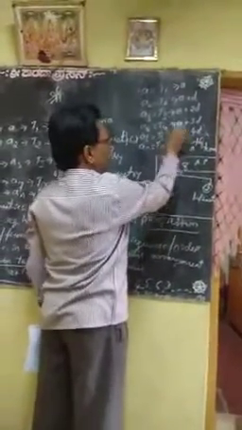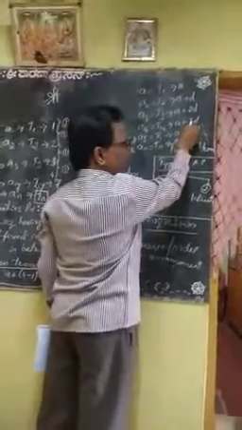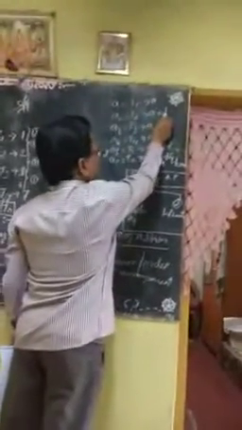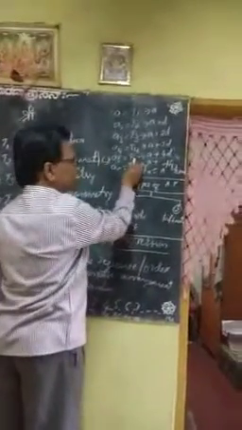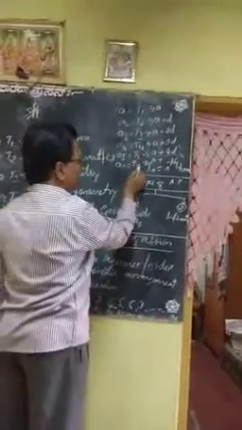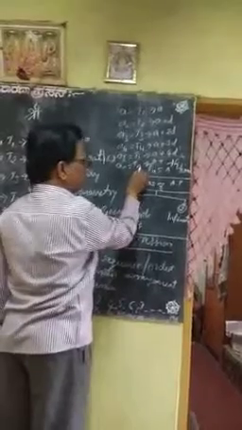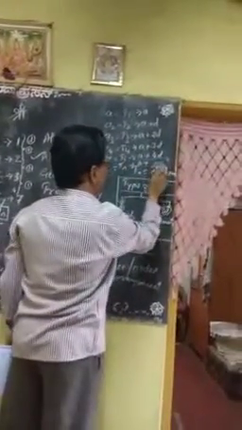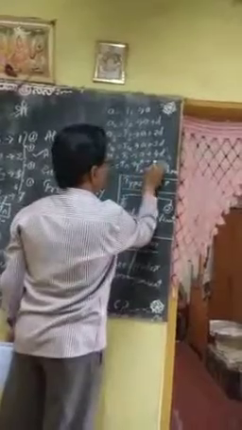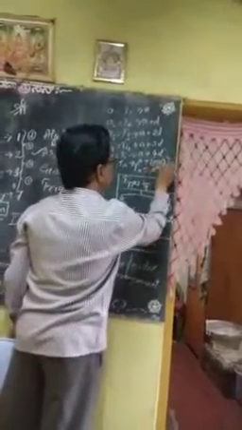If the fourth term is required, 3 times the common difference is added. If the second term is required, 1 common difference is added. So 1 is to be deducted here. Therefore, Tn becomes n minus 1 times the common difference. Therefore, A plus n minus 1 d.